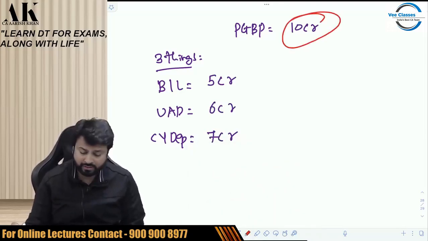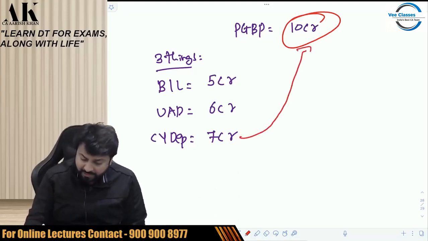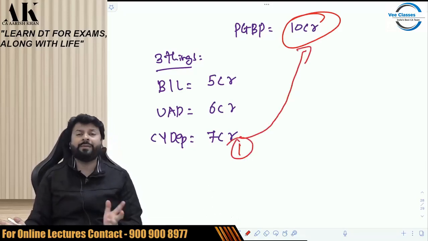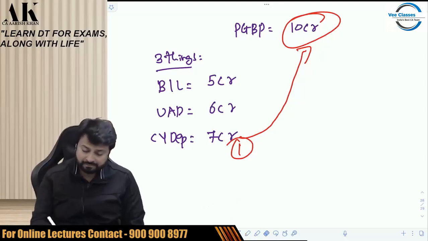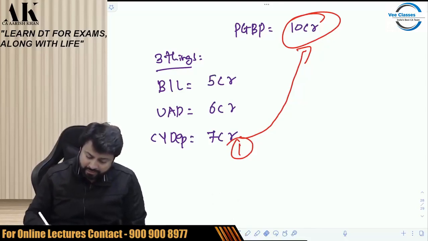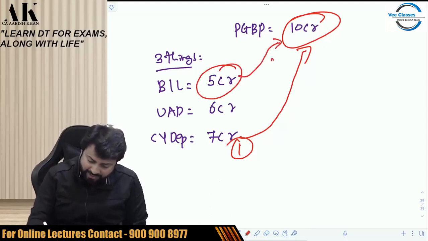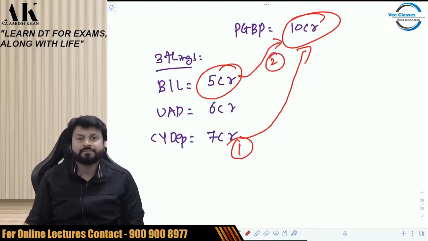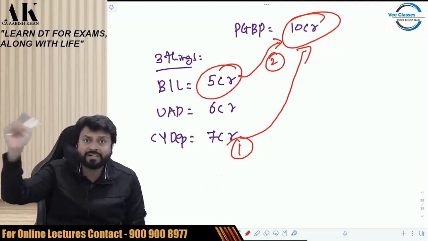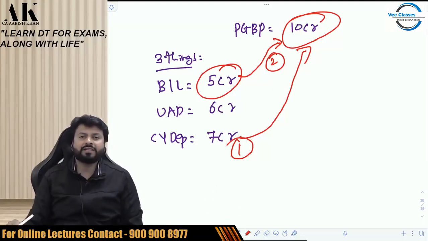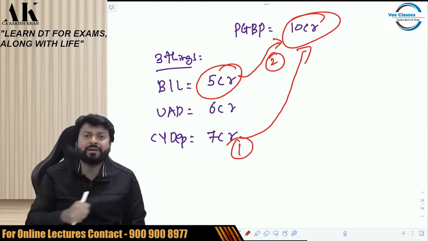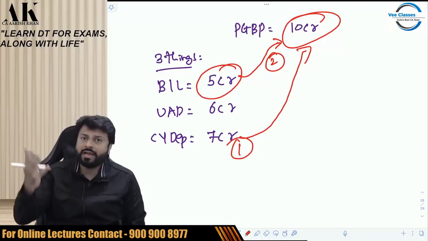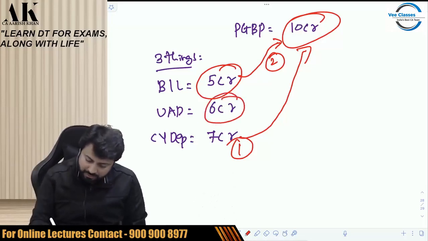Then what? Always remember, the first priority will be to current year depreciation. Why? Because it is mandatory to claim depreciation. Always first this. Always remember the second priority should be the brought forward business loss. Why? Because this will get lapsed after some years if you do not set it off. Because it is coming with a time limit. It is coming with an expiry. So it will lapse after 8 years. The third priority will be this.